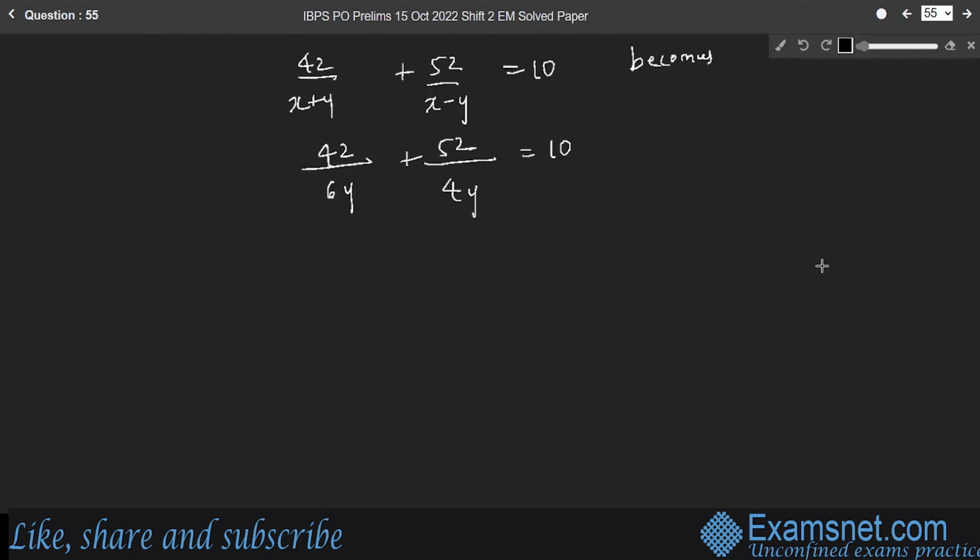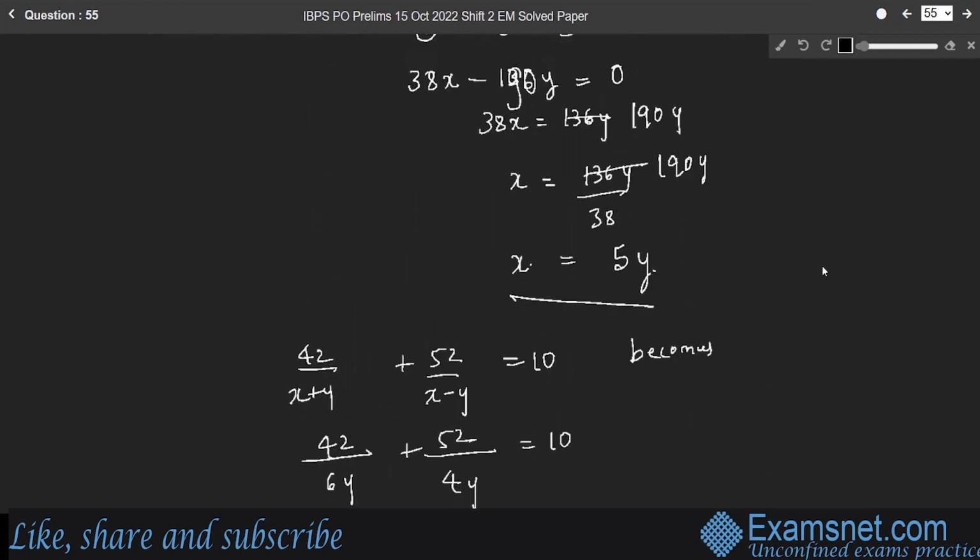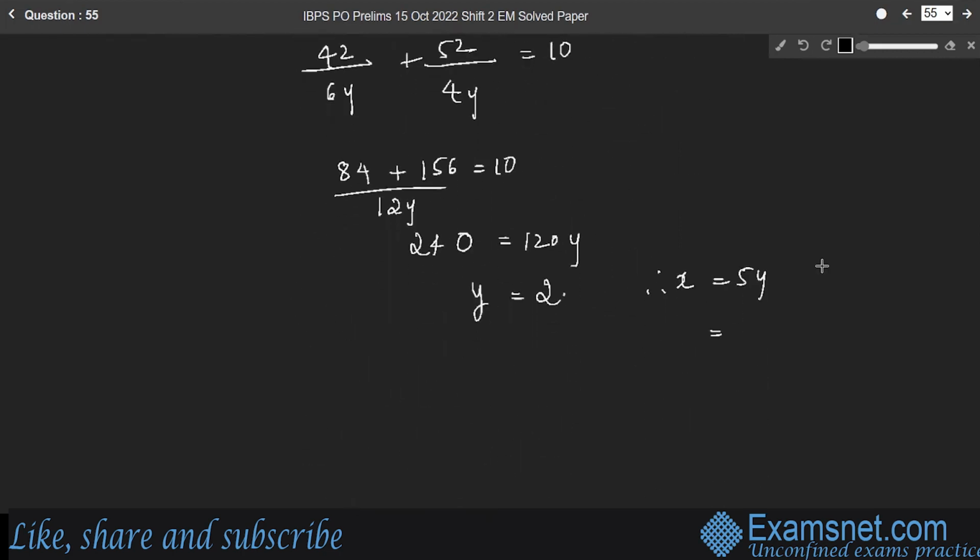Take the LCM. 12y is the LCM. So 6y into 2, it is 84, plus 52 into 3, 156, is equal to 10. Therefore, 240 is equal to 120y. Therefore, y is equal to 2. Therefore, x is equal to 5y, so x is equal to 5 into 2, 10. So y is 2, x is 10.